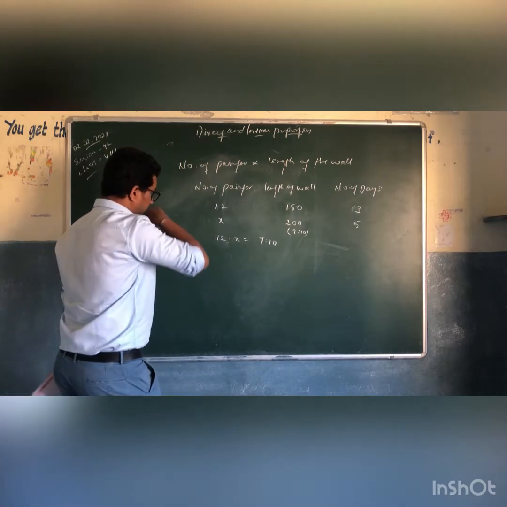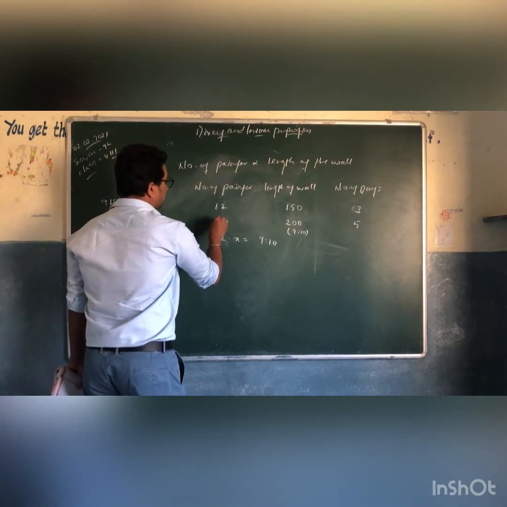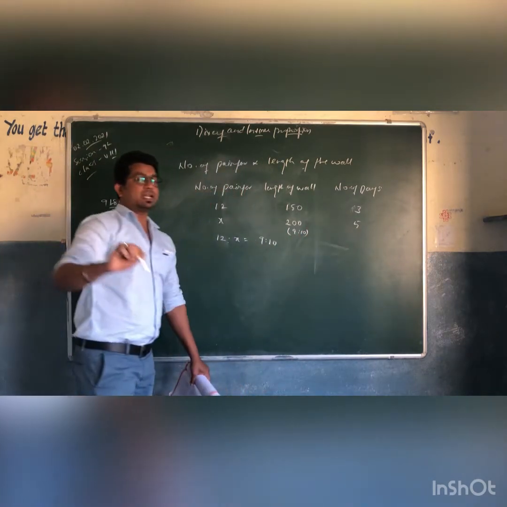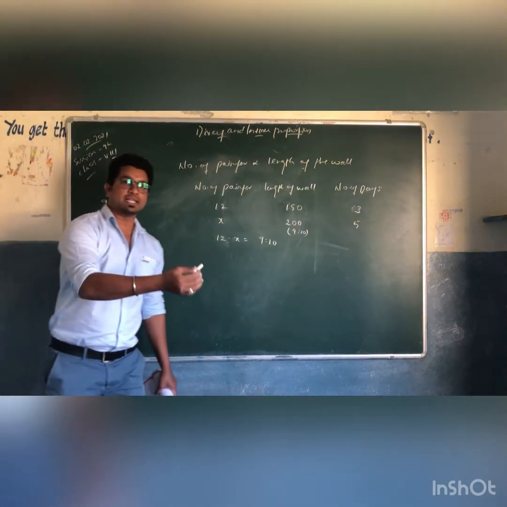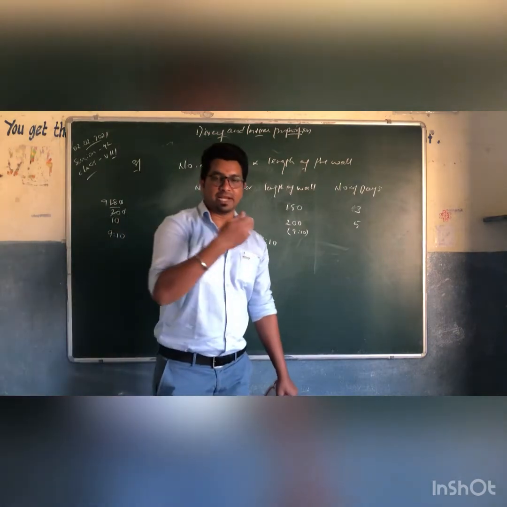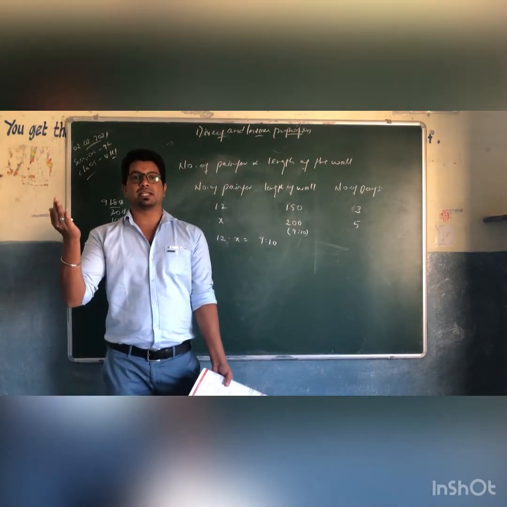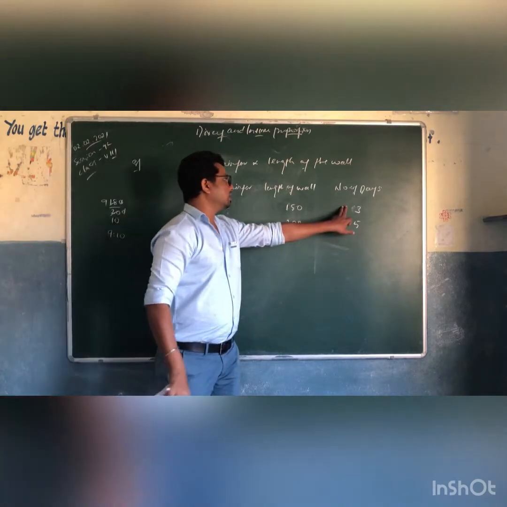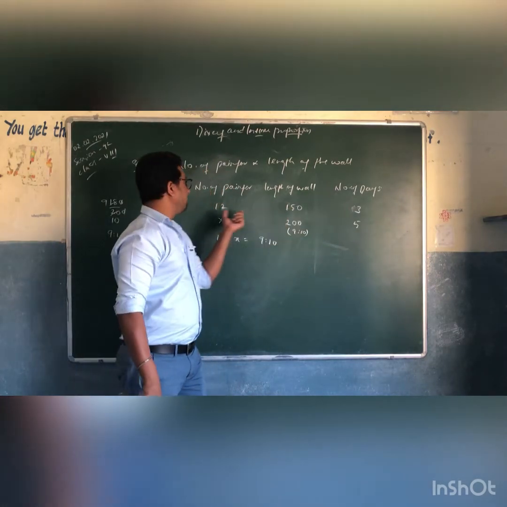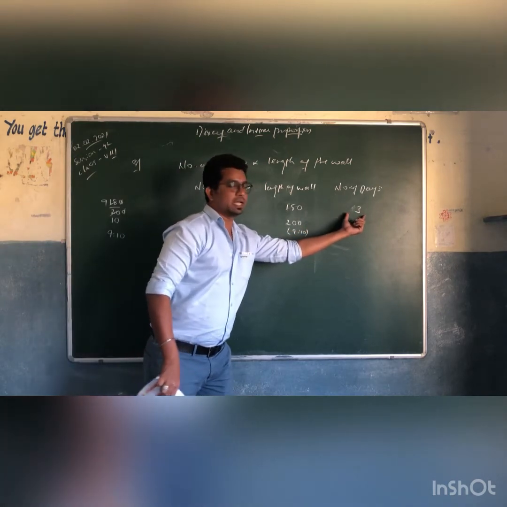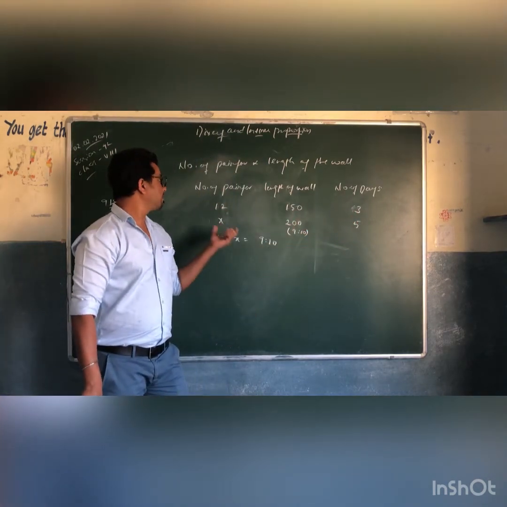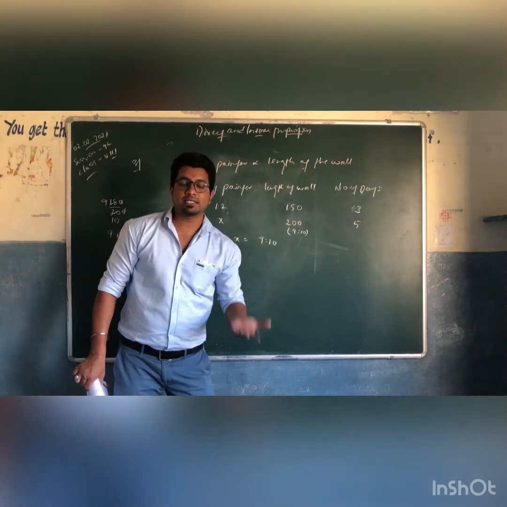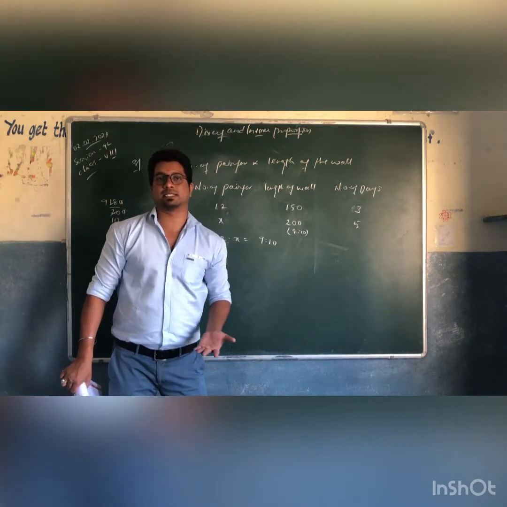Now, if the number of painters is x, the number of days is increasing. When will the days increase? When the painters are fewer. If 12 painters are painting a wall in 3 days, and the same wall takes 5 days, that happens when the number of painters is less.